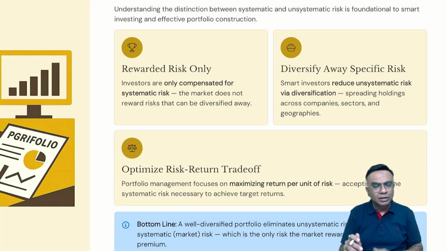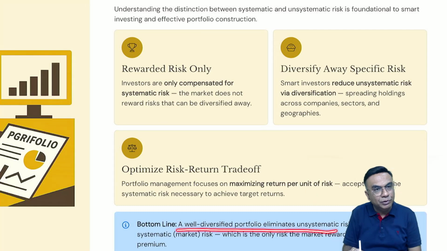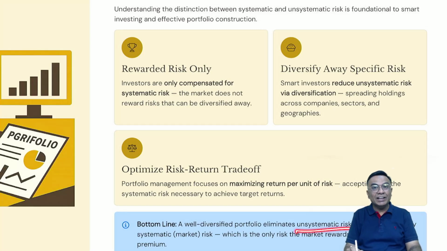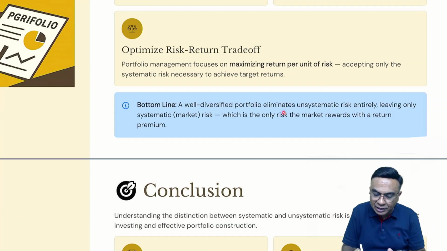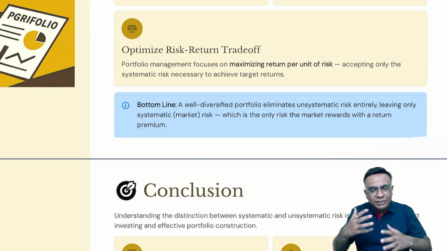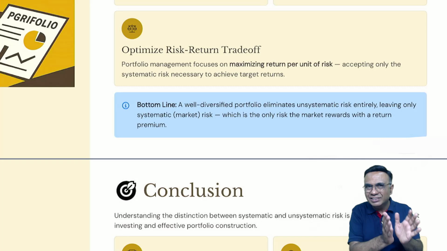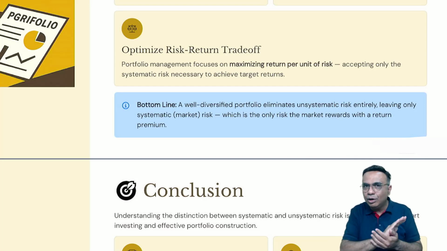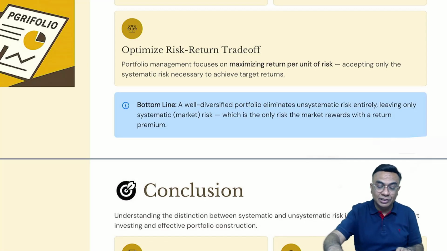So here the bottom line is a well diversified portfolio eliminates unsystematic risk entirely. The well diversified portfolio will eliminate the unsystematic risk entirely, leaving only the systematic risk, which is the only risk the market rewards with the return premium. What does it mean? By diversification, you can reduce the unsystematic risk, but you cannot avoid the systematic risk. Let us understand this by a diagram.